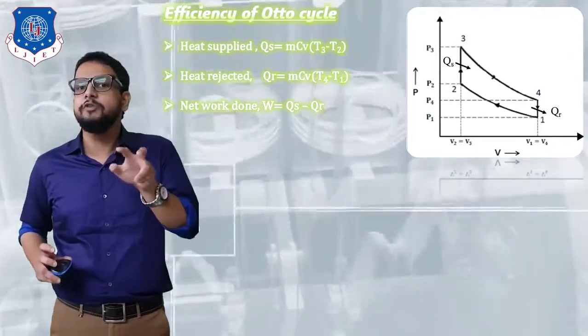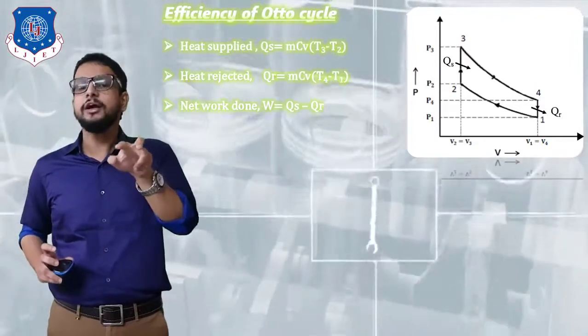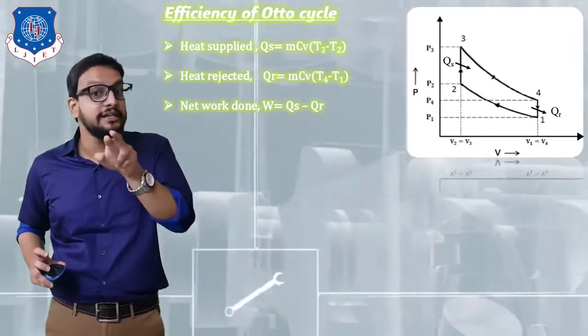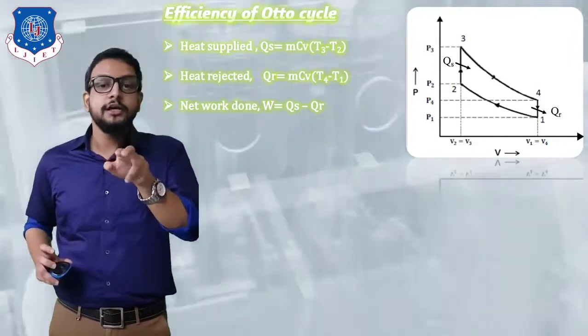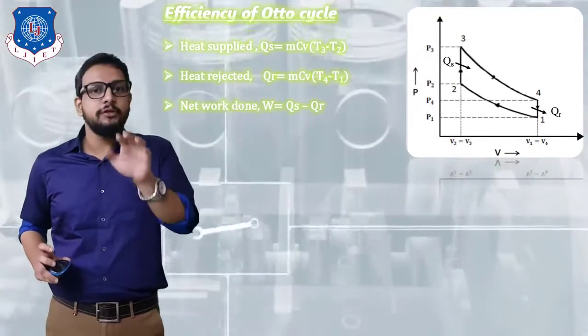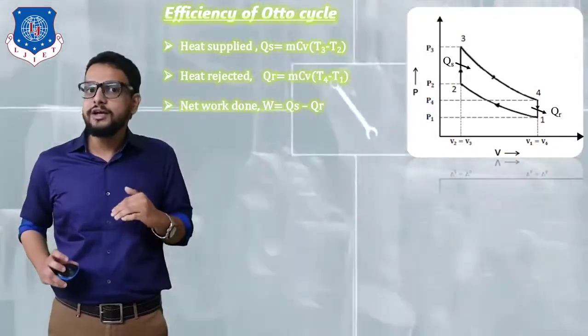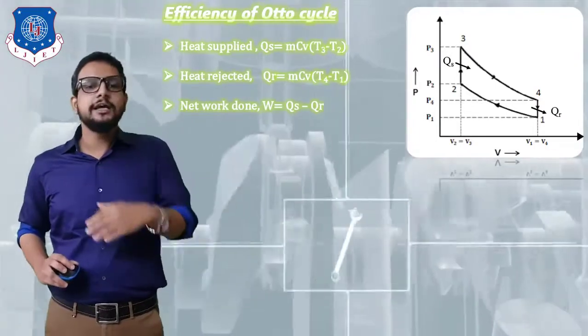We don't require a negative value. If we place a negative value in our equation of work done, then our answer will be added up. So for that we just need a numeric value. In the next step I have written net work done, W is equal to QS minus QR.